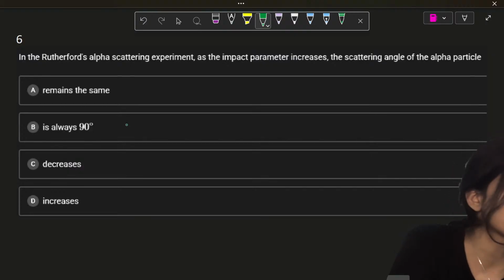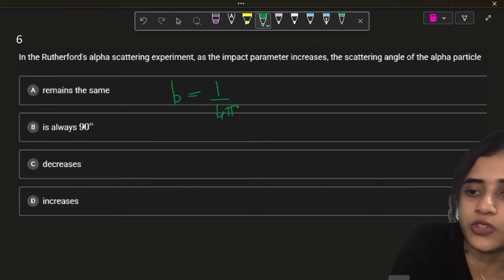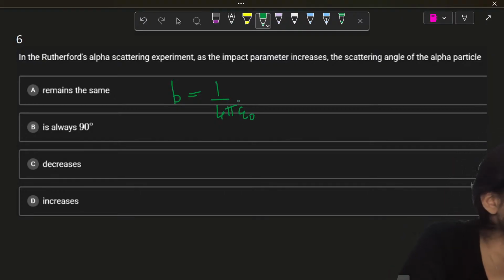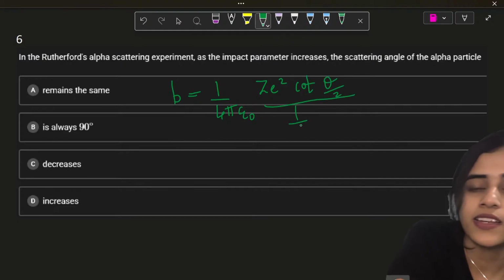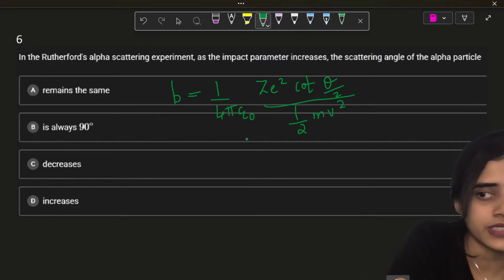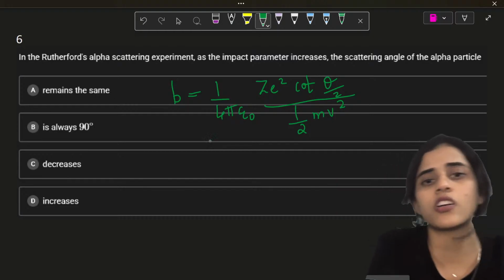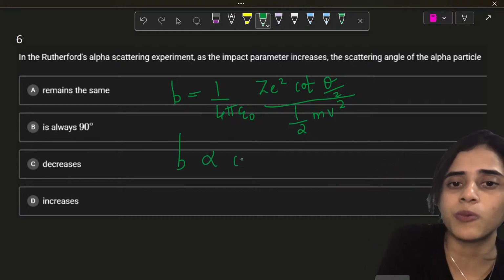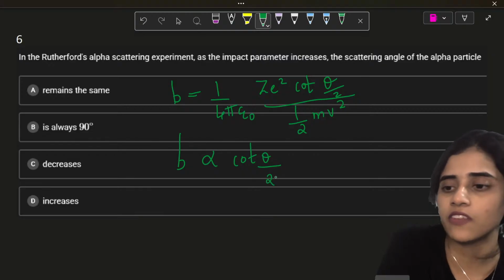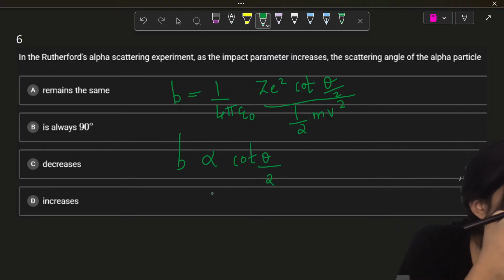So here, what is the formula for impact parameter? b is equal to 1 by 4 pi epsilon naught, Z e squared cot theta by 2, the whole divided by the kinetic energy, half m v squared. Write down on your formula sheet another formula that you need to know. So taking everything else as constant, b is proportional to cot theta by 2. So what happens?